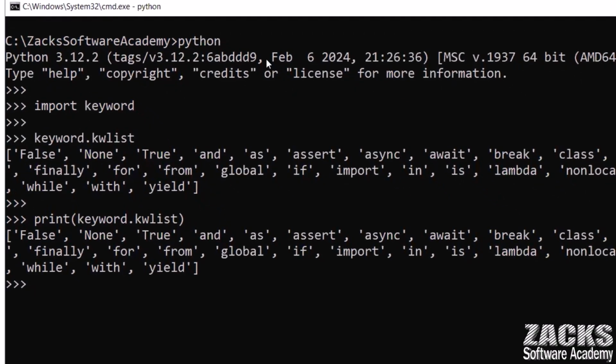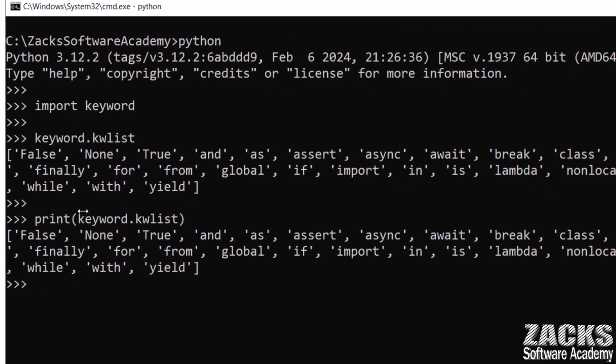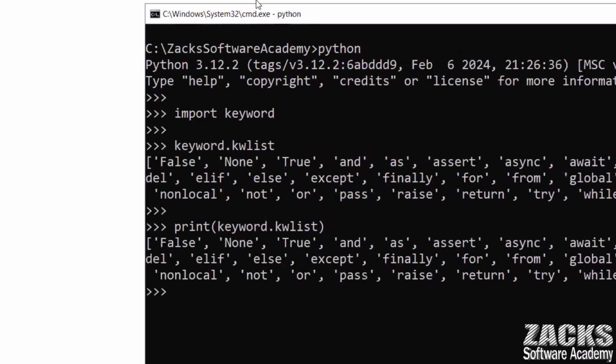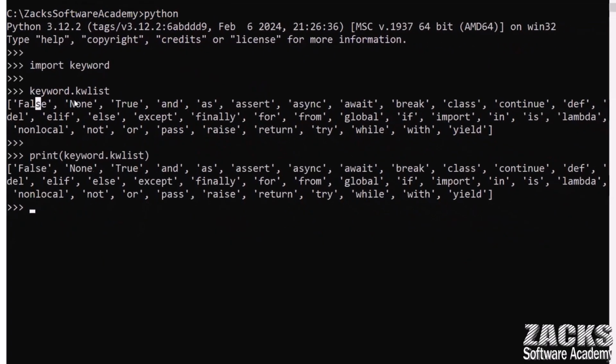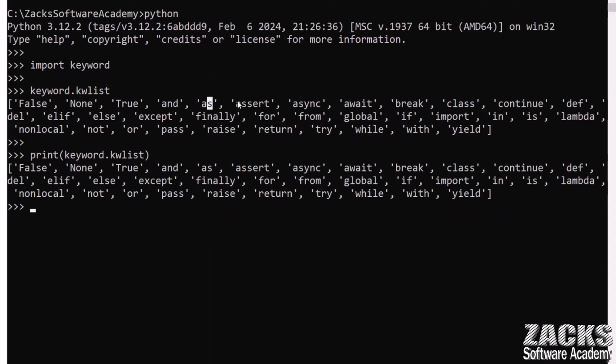Are you getting it? Okay, there are multiple keywords, right? So no need to memorize, right? Are you observing? Let me count. 1 2 3 4 5 6 7 8 9 10 11 12, 13 14 15 16 17 18 19 20 21 22 23 24 25 26 27 28 29 30, 31 32 33 34 35.